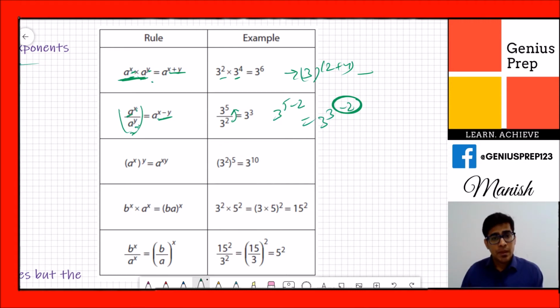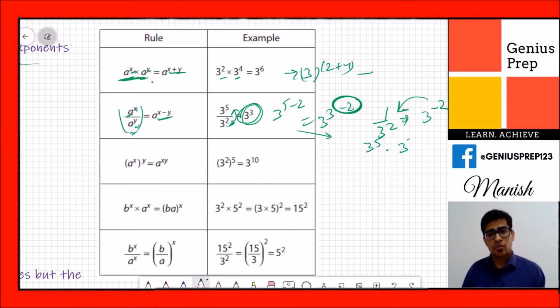Always remember, this is 1 by 3 raised to 2. So how can you write this? You can write it like this, because this represents this value only. So we are not doing something very special. We are just solving this in such a way that we can get the final value over here. So that's 3 raised to 5 and 3 raised to -2, and we use the first property, which is 3 raised to 5 minus 2, which is 3 cubed.